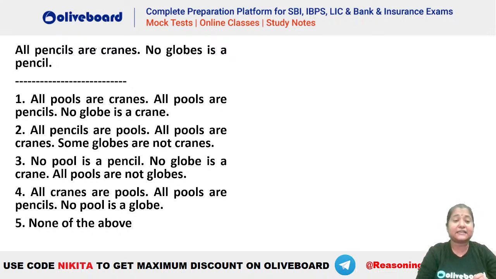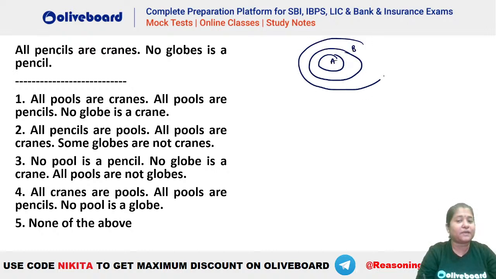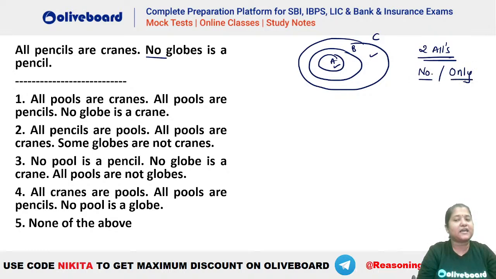You can see here, it is all and this is no, right? Now to have an all, what should we have? In the statements, at least 2 alls should be there. Because to arrive at an all, there should be something like this: all A are B and all B are C. So then only you can see that all A are C. So to have a definite all, there should be a minimum of 2 alls in the set of statements. Similarly, to have a no, you should have at least 1 no or an only. So a no will come either from a no or from an only. Apart from that, there is no other possibility.